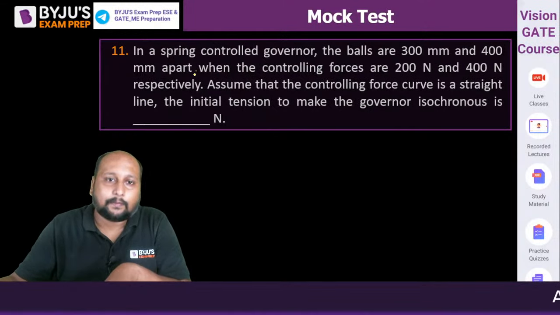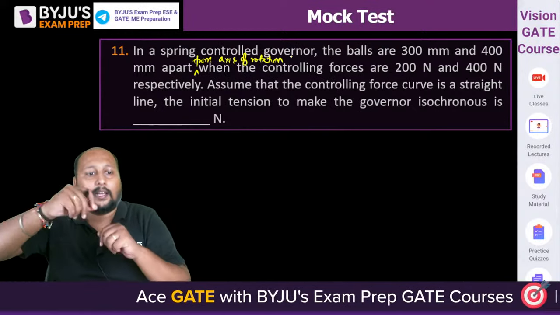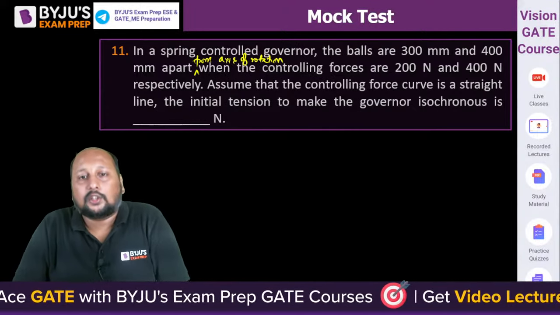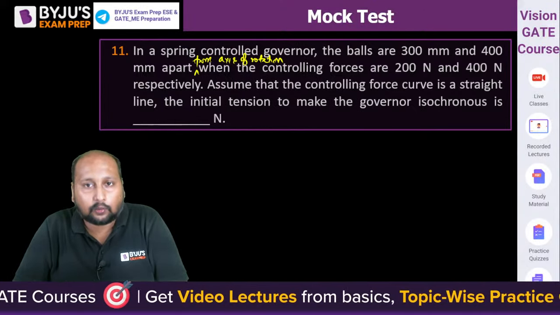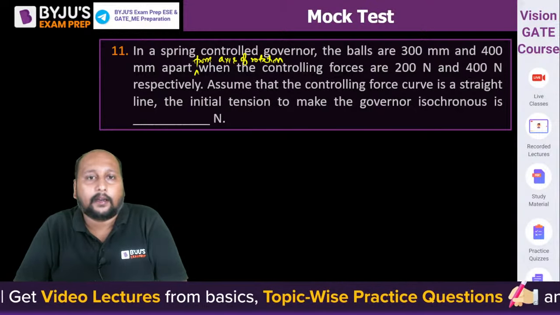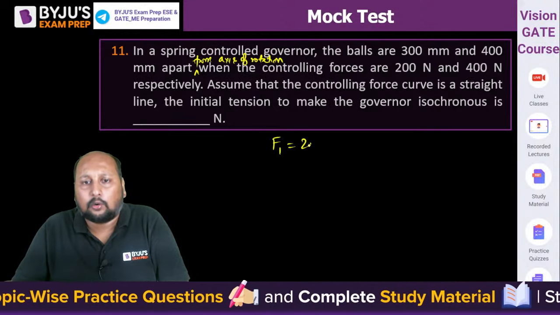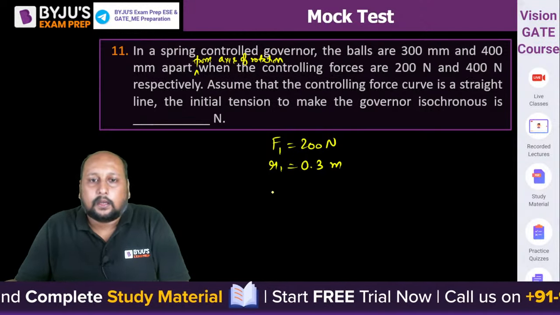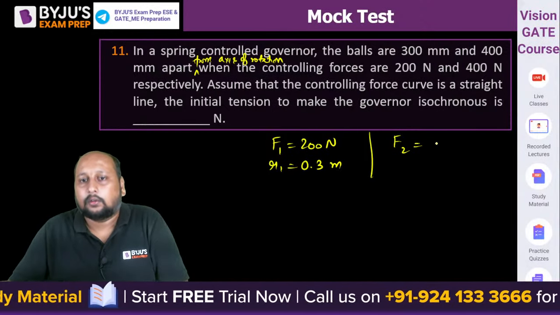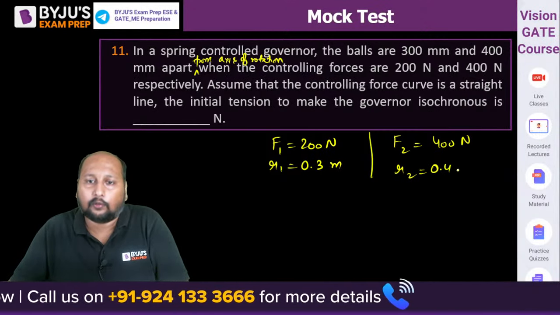Okay, there's one statement being given from axis of rotation. Now tell me what will be the initial tension to make this governor an isochronous governor. One statement यहाँ पे add on कर दिया है to in order to have a better clarity, right? So can we simply say that the controlling force F1 is equal to 200 Newton, the radius of rotation is equal to 0.3 meter, F2 is equal to 400 Newton, R2 is equal to your 0.4 meter.